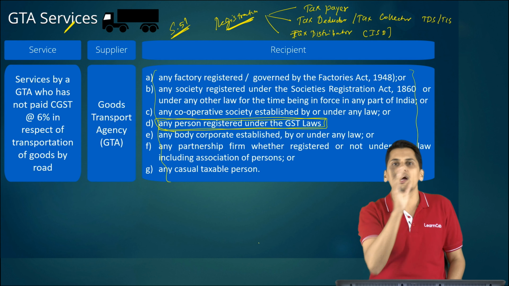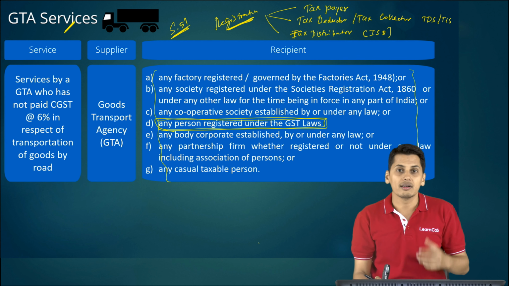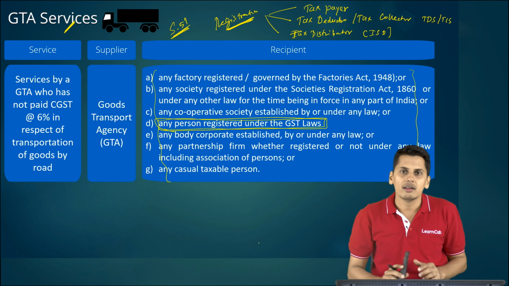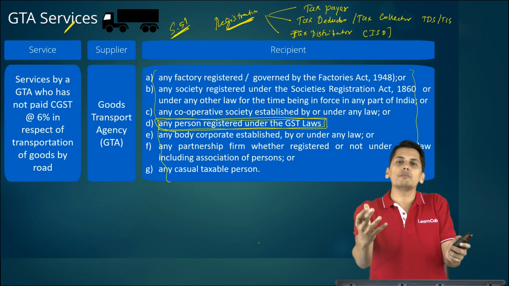Now, for the purpose of deducting GST TDS, you need to obtain a GST TDS number. You need to get registered as a tax deductor. And friends, the moment you get registered, even in the capacity of a tax deductor, are you a registered person? The answer is yes. Friends, what do you mean by a registered person? A registered person means a person who is registered under the GST law. It doesn't speak about in which capacity.